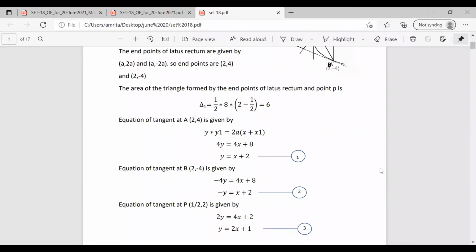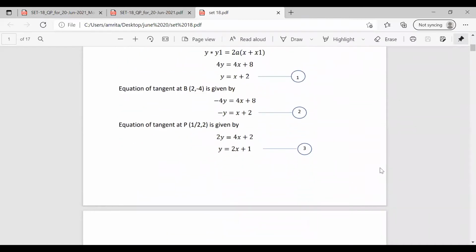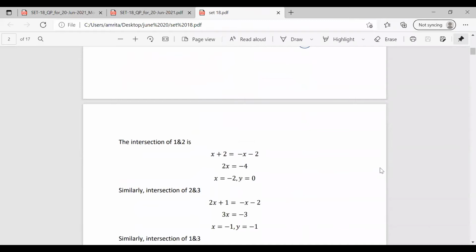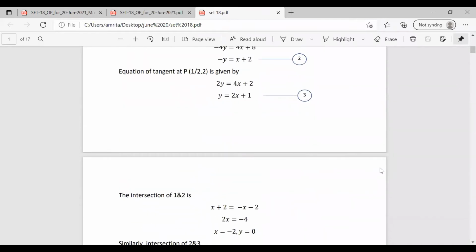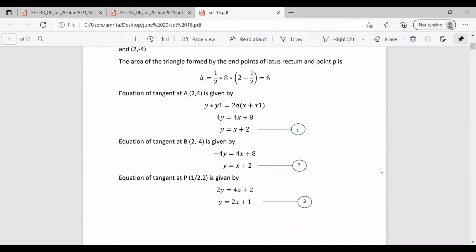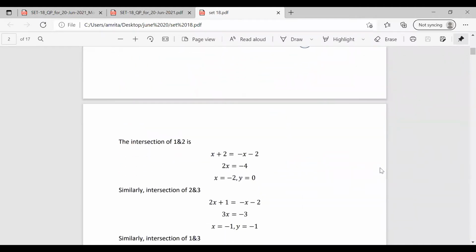Now solving these three equations, we can find the values at each point. So we will solve these two equations at a time, that is the intersection of 1 and 2, 2 and 3, and 1 and 3. Equation number 1 is y is equal to x plus 2. Equation number 2 is minus y equal to x plus 2. So solving, x plus 2 equal to minus x minus 2, we can have the values of x and y.